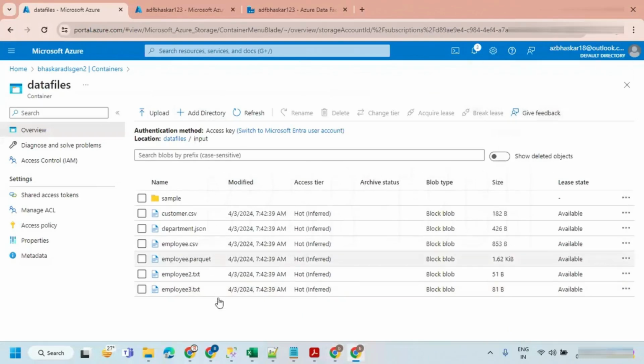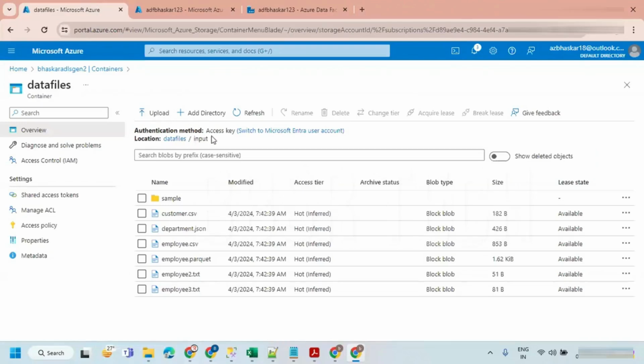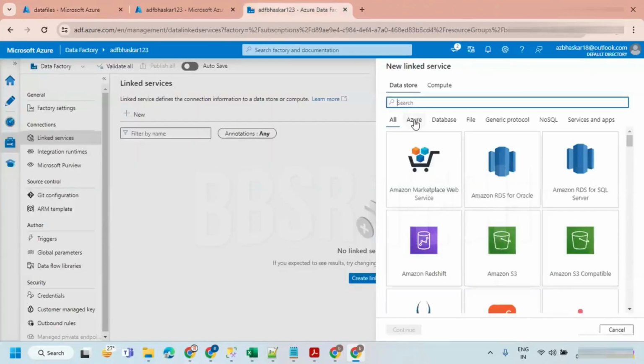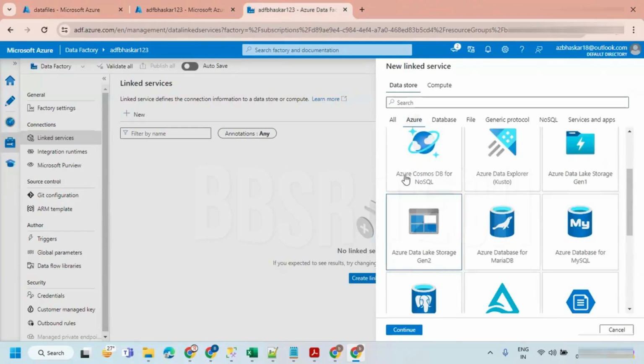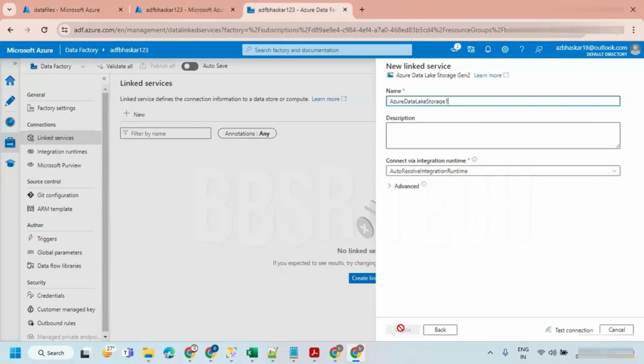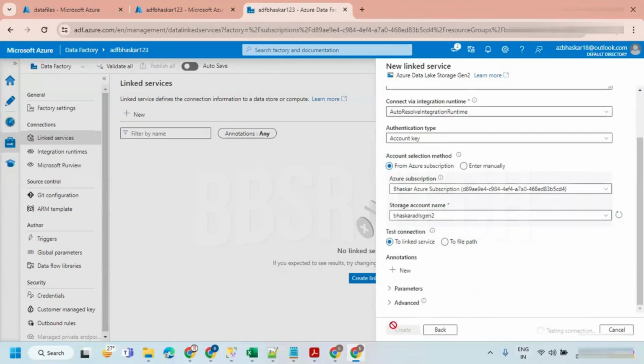Okay, so now I want to read the data from only .csv files. If you want to do that, first you have to get the list of items. In order to get the list of items, you need to connect and create a data set to point to the input directory. First of all, to connect your Azure Data Lake Storage, you need a linked service. We know that already from the beginning of data factory. Let's say continue. Linked service underscore Bhaskar ADLS Gen2. Let's take a subscription, storage account, make a test connection and create.